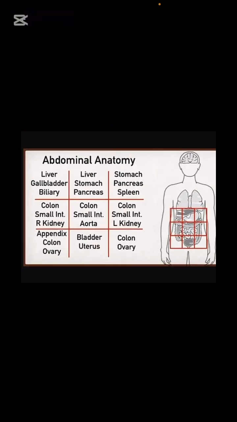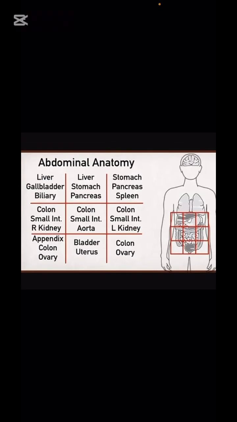Next is, which organ is present where? Abdominal anatomy, a quick recap for you, maybe someone forgot something. In the upper right quadrant, what is there? Liver, gallbladder and biliary ducts. Under this is colon, small intestine and right kidney. Under this is appendix, colon and ovary. In the middle portion, in the epigastrium portion, there is some leftover part of the liver, some stomach part is there, pancreas is there.